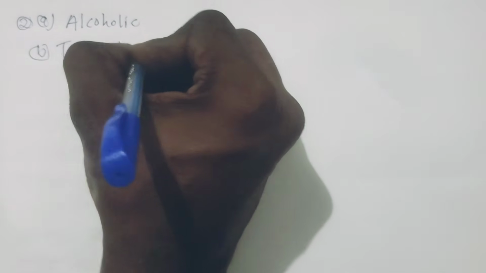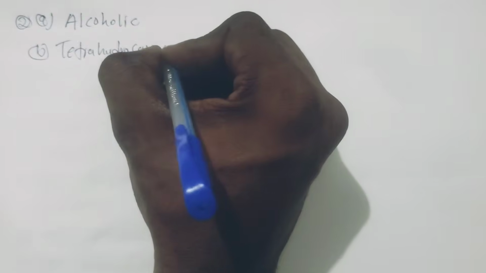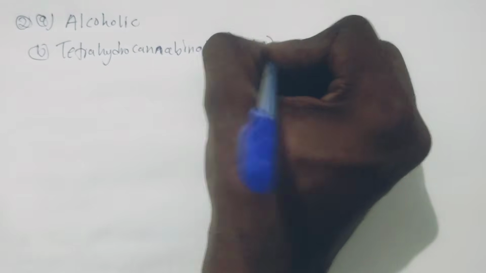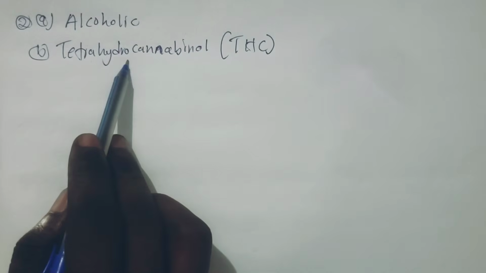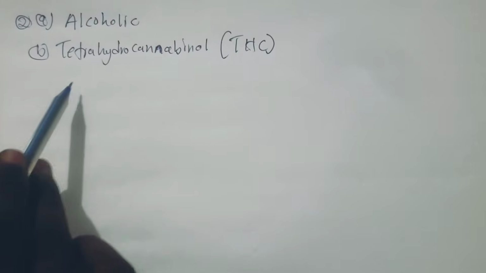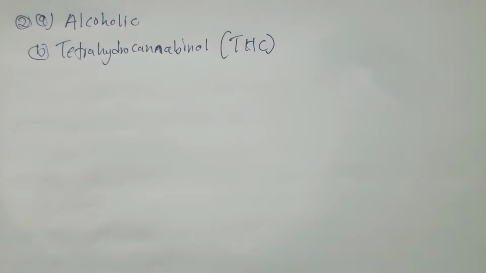That's the abbreviation. So tetrahydrocannabinol, THC. This is the name of the drug that is found in cannabis.